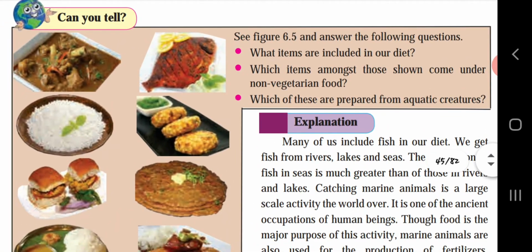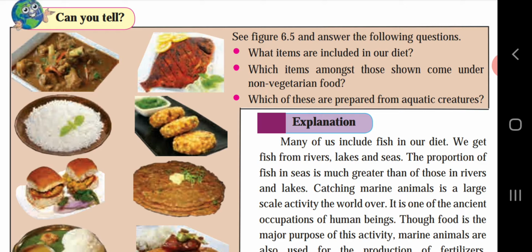Can you tell? See figure 6.5 and answer the following questions. What items are included in our diet? What items do we eat in our diet? We take different types of foods such as rice, chapati, thalipeeth, paratha, idli, vada, fish, chicken, mutton, and many different things.